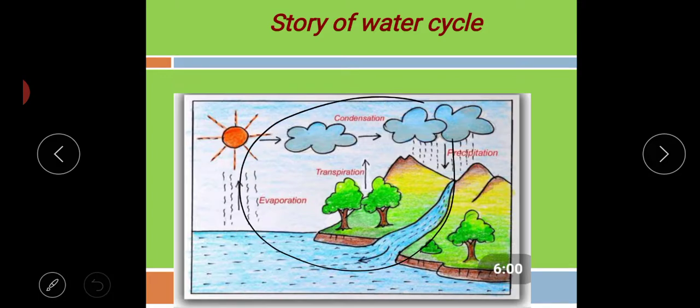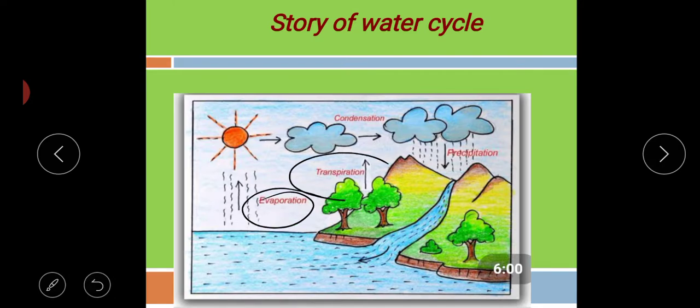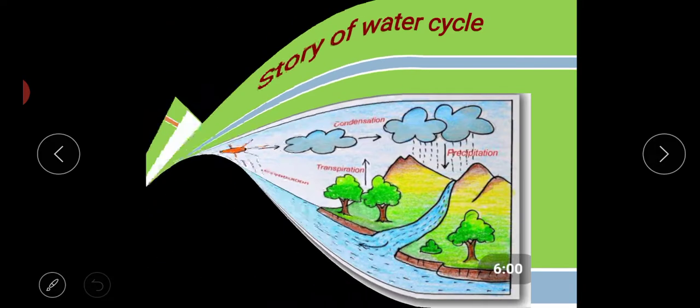It is a very interesting diagram and we can easily understand the process. We understand the terms also: what is evaporation, what is transpiration, what is condensation, what is precipitation. My children, these are sometimes very difficult words to learn, but when we see the diagram we can easily learn them, and they remain forever in our mind also.